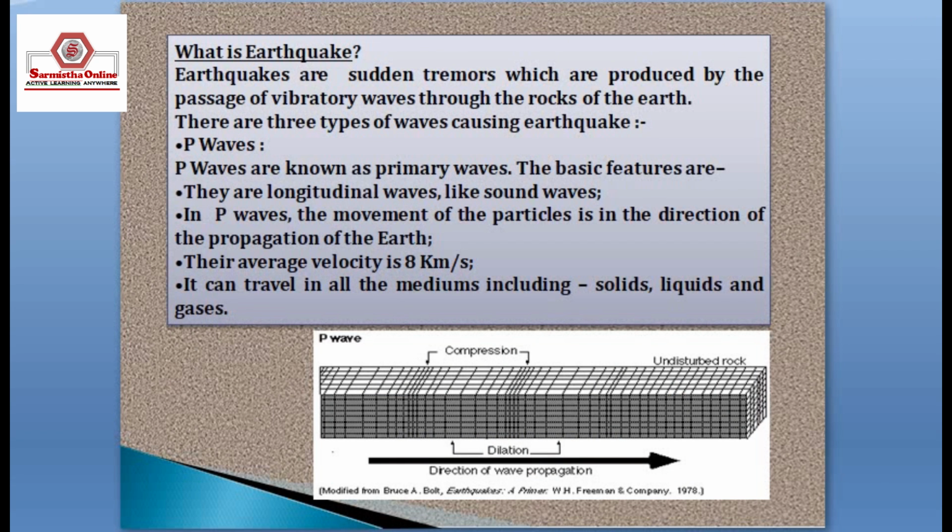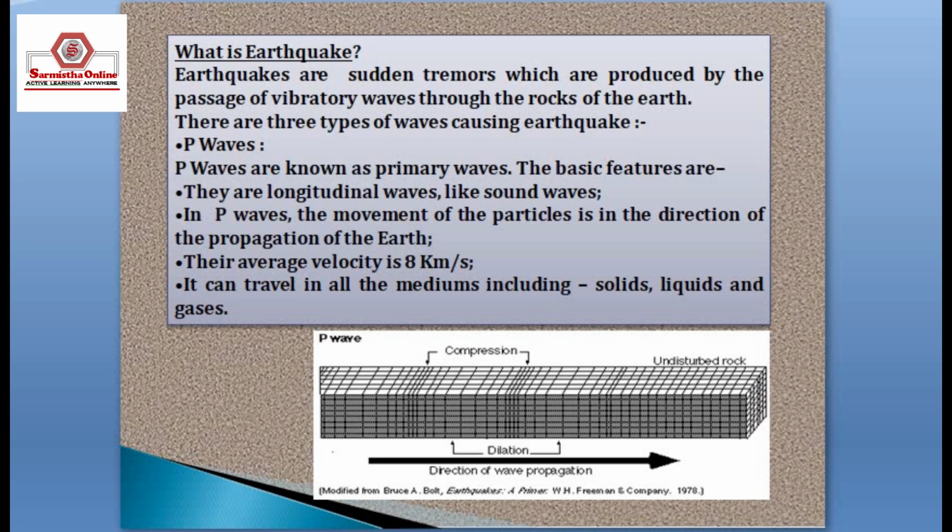What is an earthquake? Earthquakes are sudden tremors which are produced by the passage of vibratory waves through the rocks of the earth. There are three types of waves causing earthquakes. P waves are known as primary waves. The basic features are that they are longitudinal waves like sound waves. In P waves, the movement of the particle is in the direction of the propagation of the wave. Their average velocity is 8 km per second, and they can travel in all mediums including solid, liquid and gas.